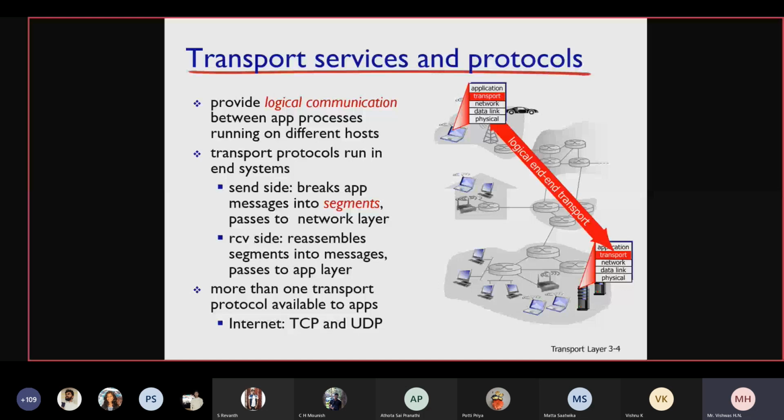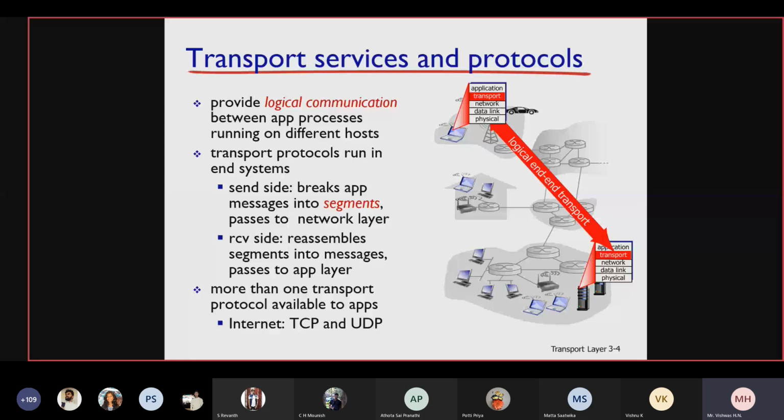Look at the second bullet. The sending side breaks application messages into segments. Why are they termed segments? Because the transport layer PDU is called a segment. It then passes them to the network layer. What happens on the receiver side? It reassembles those segments into messages.